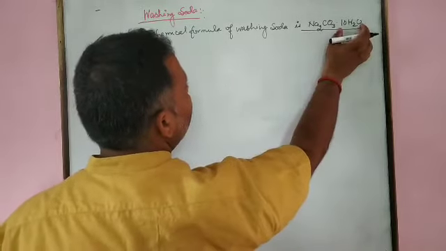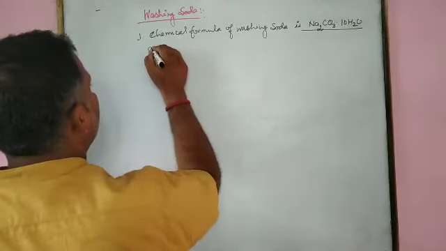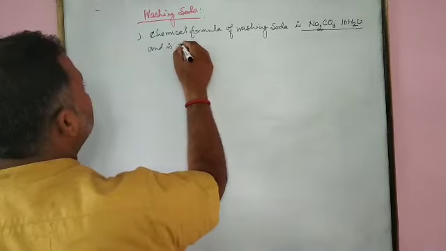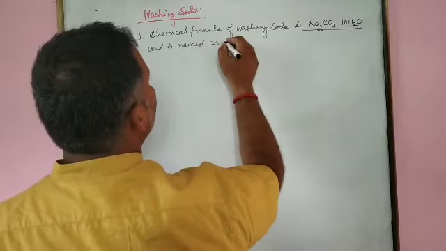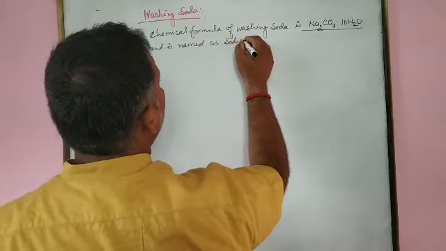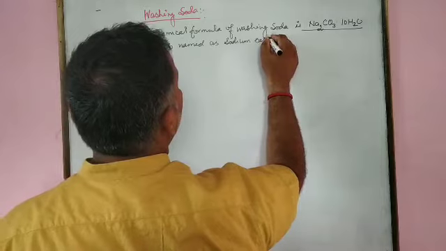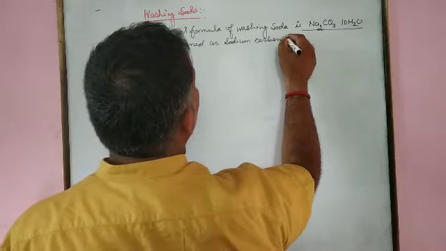This 10H2O is water of crystallization, and it is named sodium carbonate decahydrate.